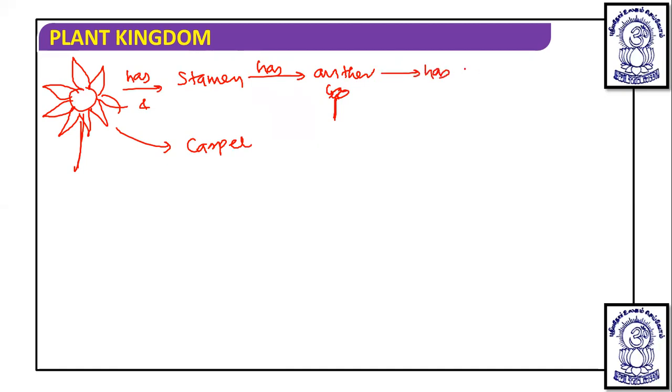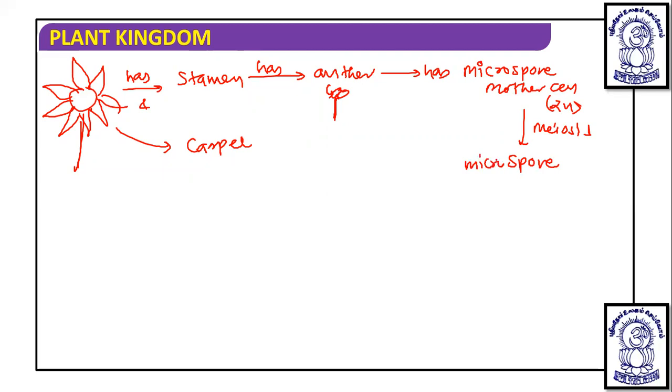Anther has microspore mother cell, and this microspore mother cell is diploid, which undergoes meiosis and produces haploid spores, that is microspores, and microspore is haploid. And this microspore has the pollen grain, and this pollen grain has male gametes actually.